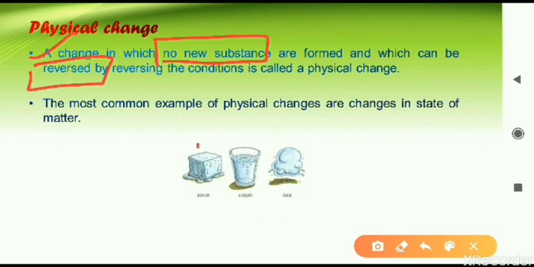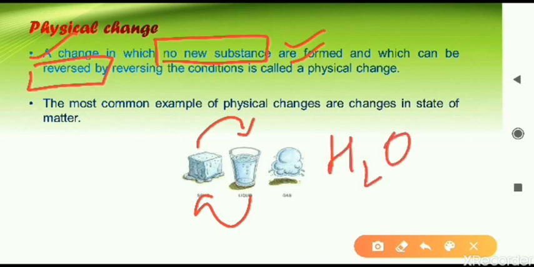For example, ice can convert into water and water can convert back into ice. So this is a reversible change. And also no new substance is formed in this change. Ice contains water molecules, that is H2O, and water itself also contains H2O molecules.